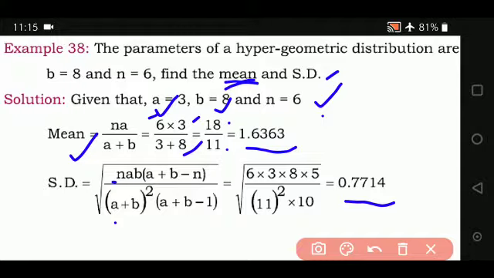See, students, don't hold the belief that theoretical distribution is difficult. That is totally a misconception. You only have to remember certain rules and regulations of theoretical distribution for the examples to solve. With this, we finish the examples on hypergeometric distribution.